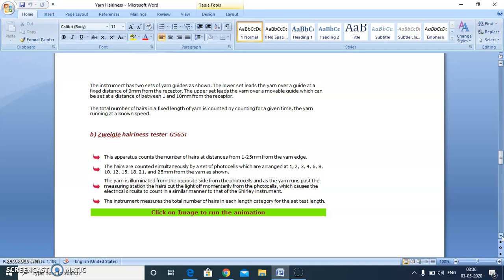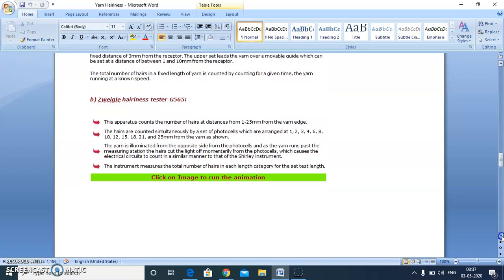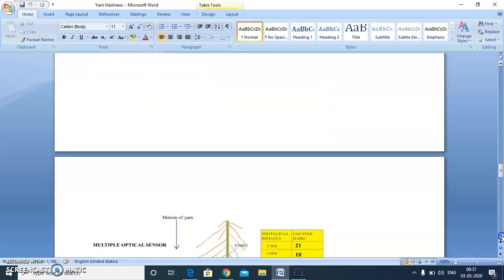In case of Zweigle hairiness tester, a set of photocells is arranged, that is for 1 mm length, 2 mm, 3 mm, 4 mm, up to 25 mm. So we just count the number of hairs of different length in this category and report it in the form of S3 value for both these testers. S3 value, what is S3 value? S3 value is the number of hairs which are above the length of 3 mm per meter of the yarn. This is the way we report in case of Zweigle and Shirley hairiness tester.